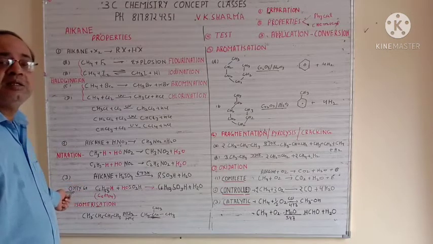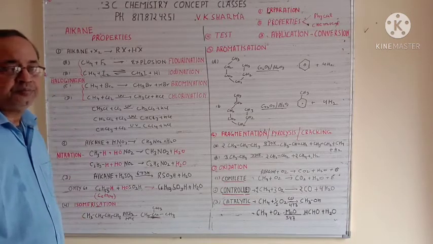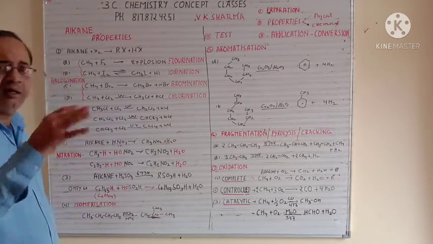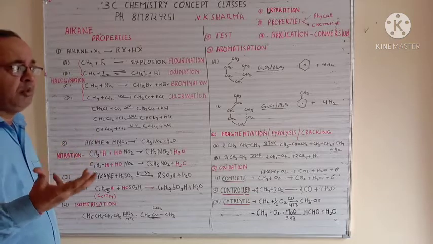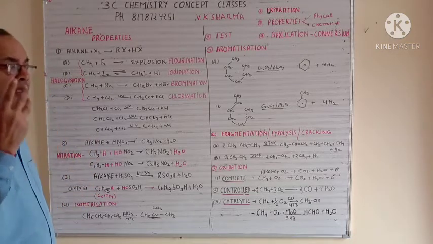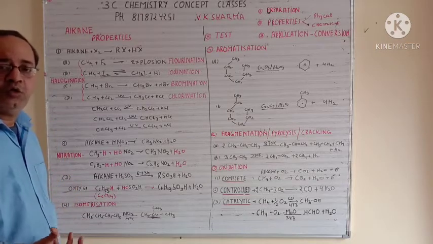Sulfonation generally takes place only after 6 carbons. With fewer carbons you need a lot of conditions, like temperature, pressure, and catalyst. So generally when we talk about a reaction, we talk about normal conditions. In normal conditions you require a minimum of 6 carbons for sulfonation of an alkane.